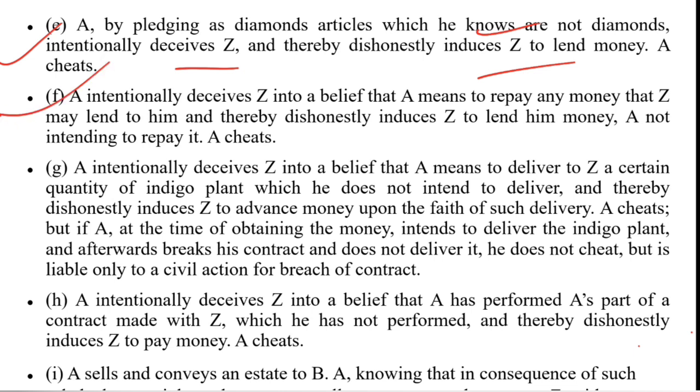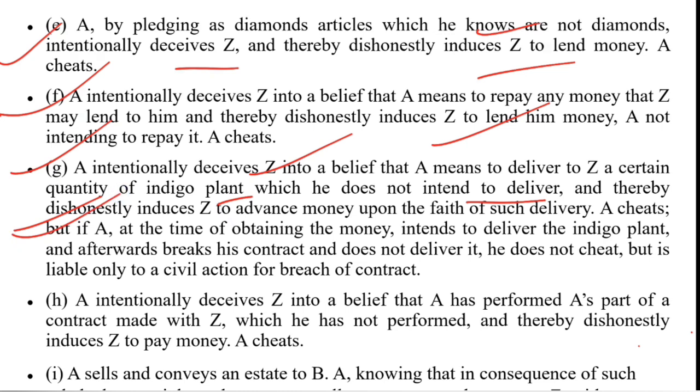Then F says, A intentionally deceives Z into a belief that A means to repay any money that Z may lend to him, and thereby dishonestly induces Z to lend him money, A not intending to repay it. So again, somebody takes a loan intending not to repay it; this is cheating. Then G says, A intentionally deceives Z into a belief that A means to deliver to Z a certain quantity of indigo plant which he does not intend to deliver, and thereby dishonestly induces Z to advance money upon the faith of such delivery. A cheats.